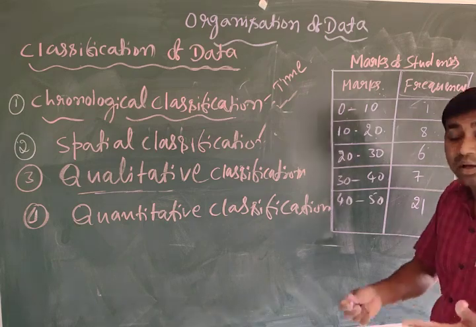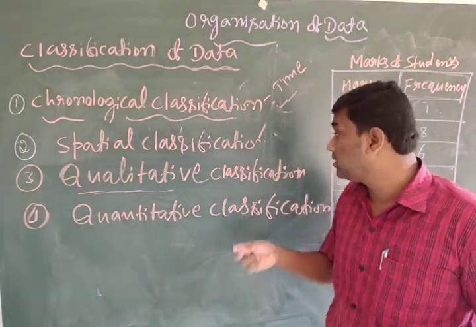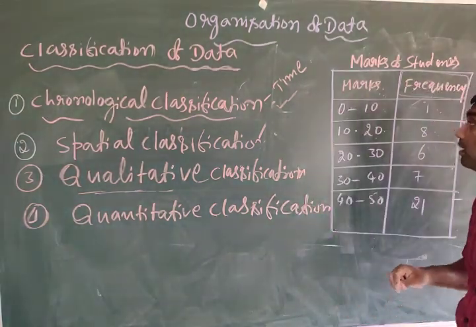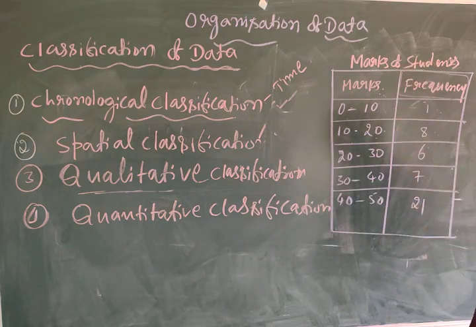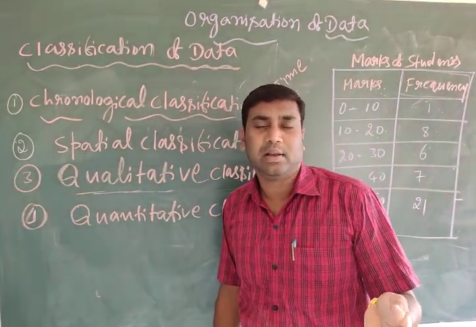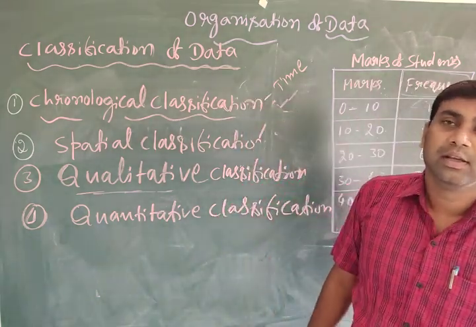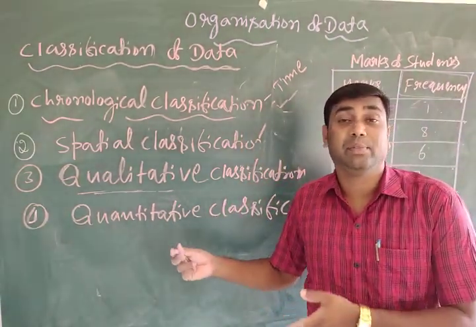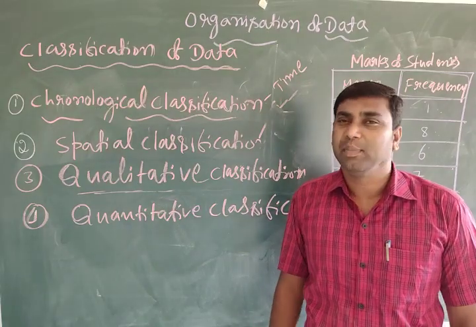We can express in liters, meters, centimeters, marks, age in years, height like 4 feet, 6 feet, 4.6, 6.2, and income like 100 rupees, 500 rupees, 1000 rupees, lakhs, crores. We express these with the help of numbers.